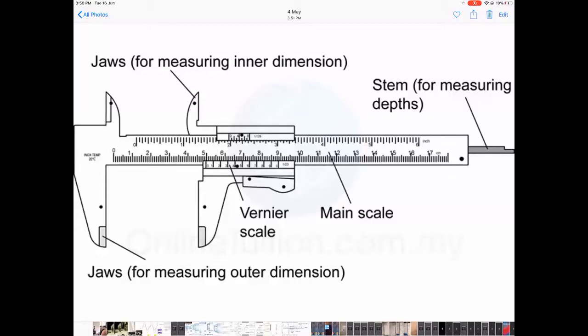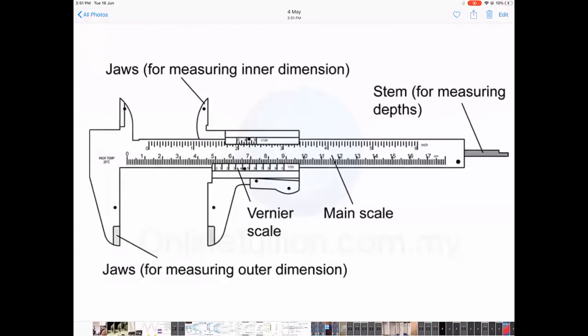Okay, just for demonstration sake they have done. Next, I look at the vernier scale and see which vernier scale division is coinciding with the main scale. If I look at it, 0 is not, 1 is not, 2 is not, 3 is not, 4 is almost but not, but 6 is perfectly coinciding. Yeah, 6 is perfectly coinciding, others are not. So this is just a hypothetical situation, just to explain to you how it is used.